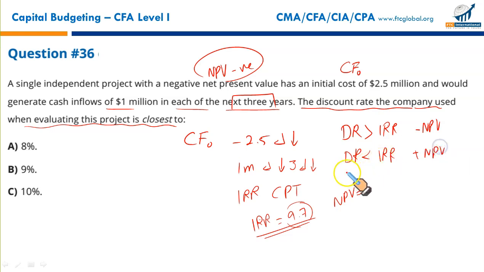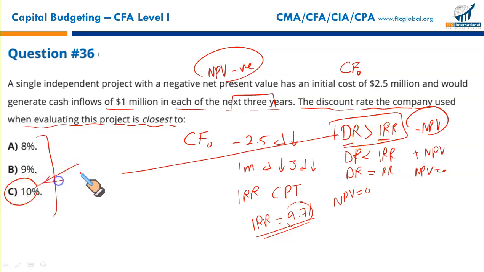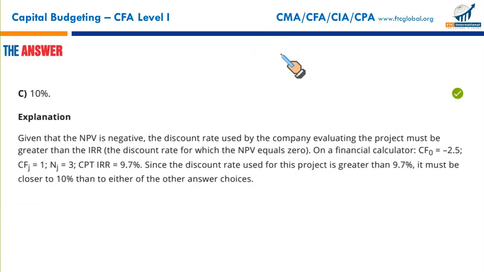We just discussed that a little while earlier. And if the discount rate and internal rate of return are the same, NPV would be 0. So NPV will be 0 at 9.7. Since we have a negative NPV, your discount rate would be greater than the internal rate of return. Your internal rate of return is 9.7. So which of these numbers is greater than 9.7? Your discount rate will have to be higher than 9.7. So this is the only option where the discount rate is higher than your internal rate of return. This is your project's discount rate, which gave you negative NPV. That makes C the correct option.